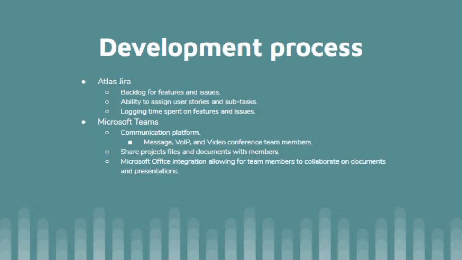Microsoft Teams was our main communication platform, used for chat messaging, posting meetings and general information, as well as video and voice conferencing, which has proven to be a quite necessary tool in the tumultuous times that we're currently in. Overall, this platform allows for really efficient communication within our team, which is very important for efficient development.